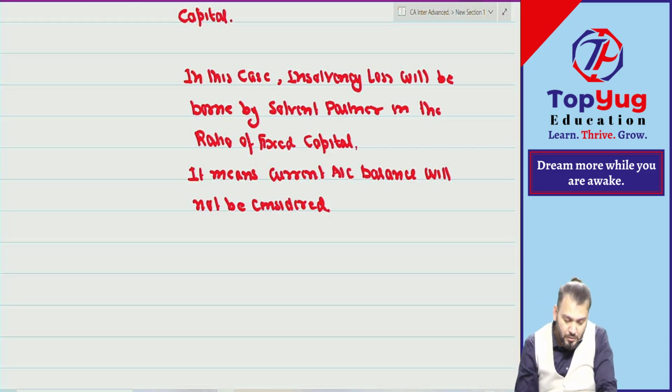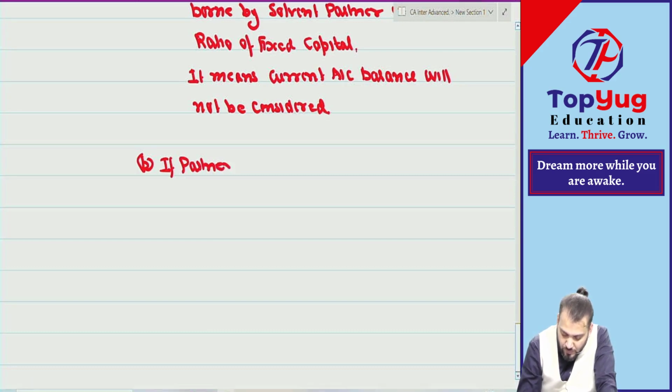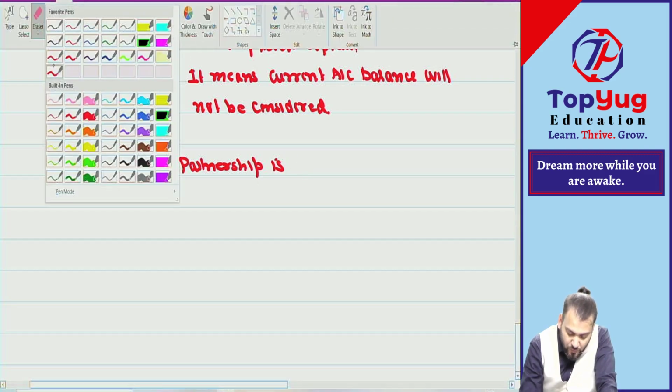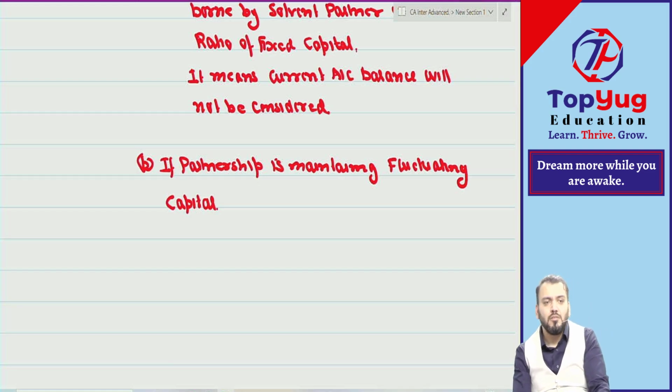Then come to point number B. If the partnership is maintaining fluctuating capital, there is only one capital account in this case.